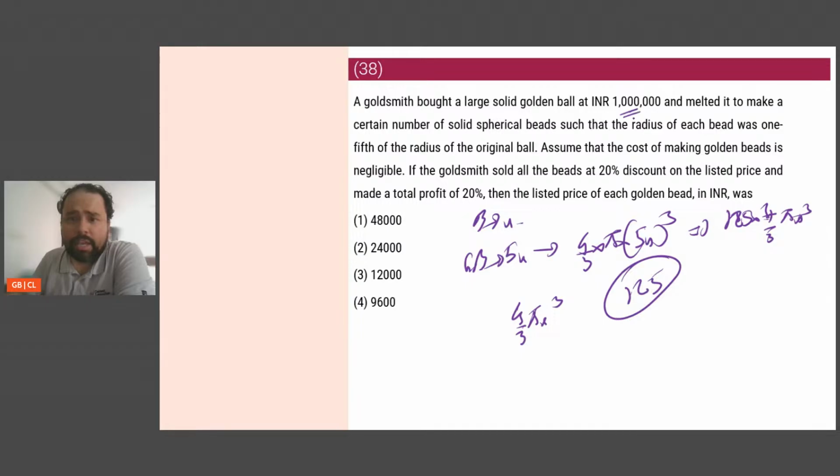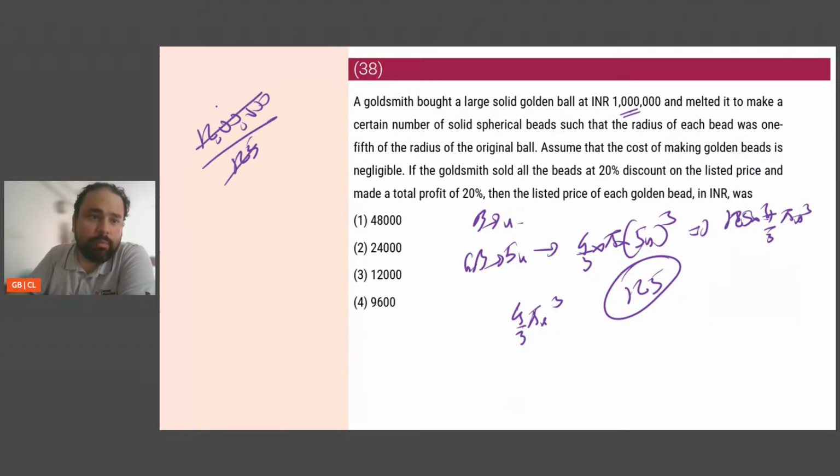10 lakh rupees. I look at it, the goldsmith sold all beads at 20% discount and made a profit. So he basically sold it all at 12 lakh rupees for 125 beads. So if I divide 12 lakh by 125, 9,600 will come. That is basically what he had it at.